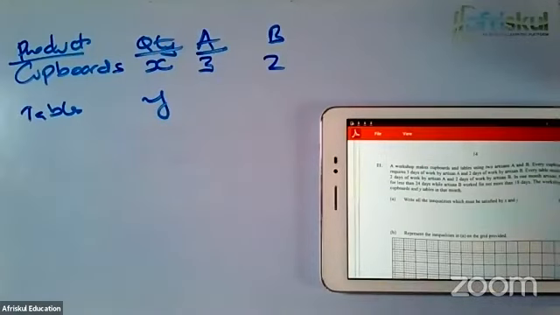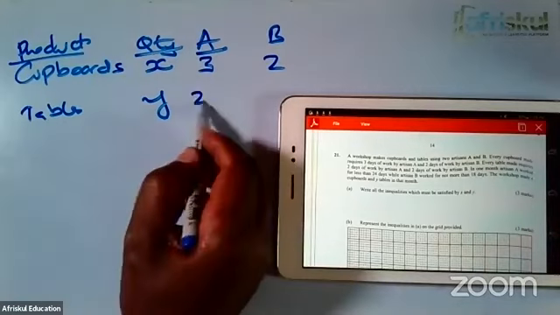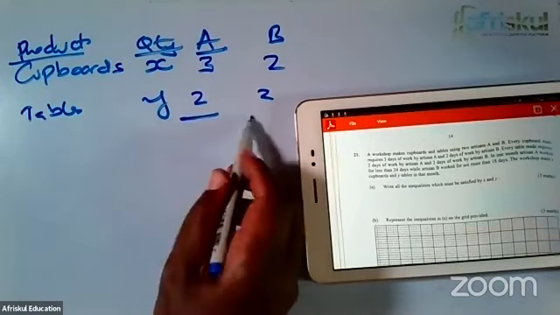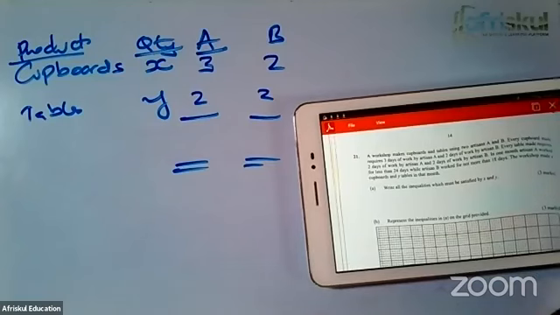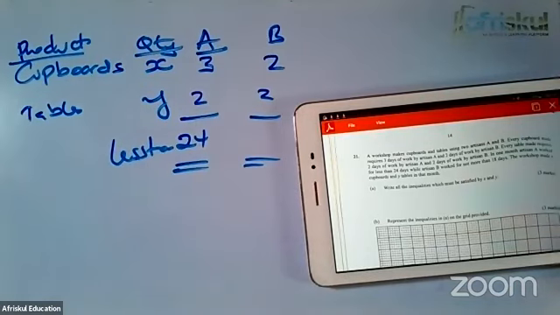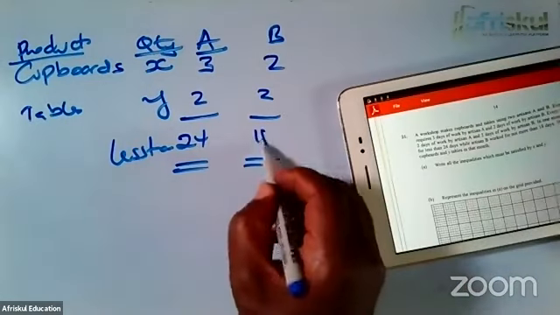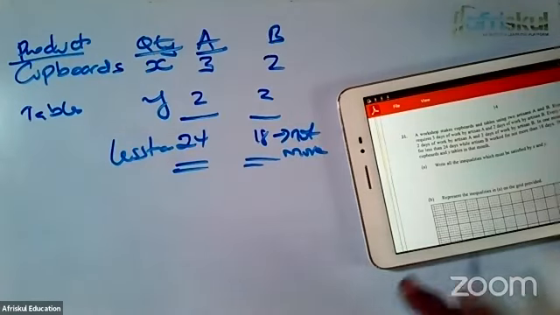And then they are telling us that every table made requires 2 days of A and 2 days of B. And then, of course, we have the total days available. They're telling us that in 1 month, artisan A worked for less than 24 days, and B worked for not more than 18 days. And then they want us to put down inequalities.